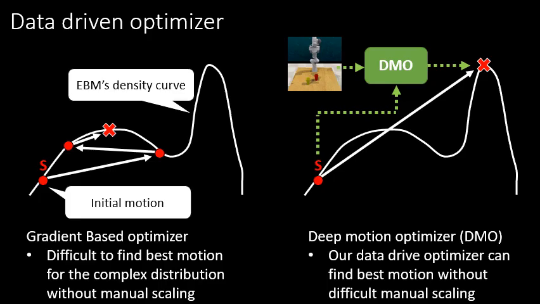To solve this problem, we propose Deep Motion Optimizer. Since our optimizer is trained to find the best motion nearest the current motion from image and motion features, our data-driven approach is free from difficult manual scaling. The improvement of motion is guaranteed by checking the density with EBM. Please read our paper to know how to train the optimizer.